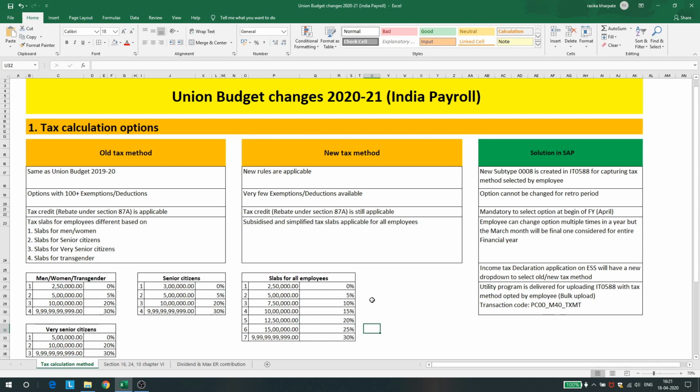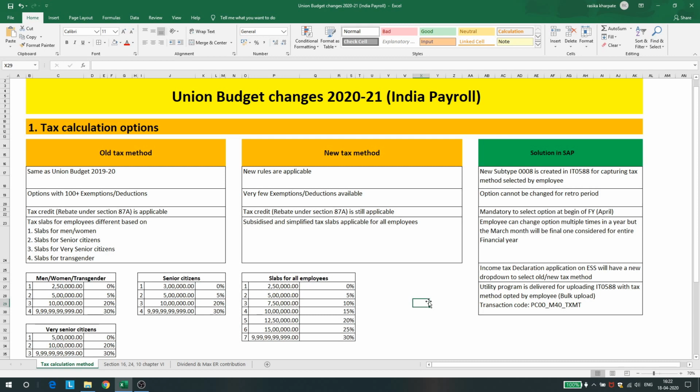Now, how about what SAP has done for capturing this? We need some place wherein we can capture the information on what the employee has actually opted for that particular financial year. So, if you can see, you can focus on this particular section. SAP has introduced a new subtype 8 in InfoType 588 for capturing the tax method selected by the employee.